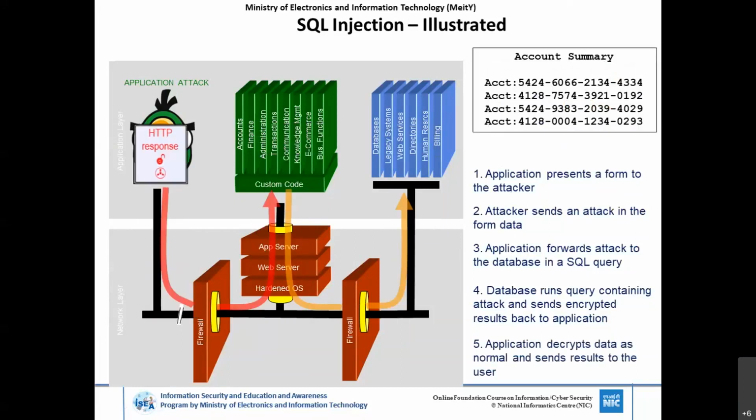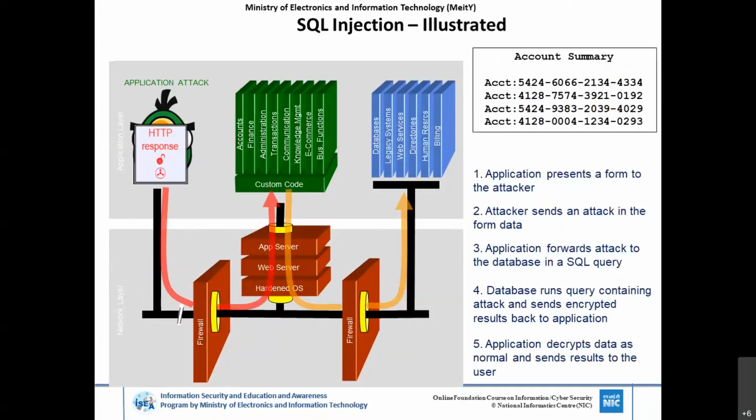So the attacker is tricking the database interpreter into executing the command, because the application is vulnerable and does not parse the data before sending it to the database. There is no proper validation and verification done by the application. This is the main problem.